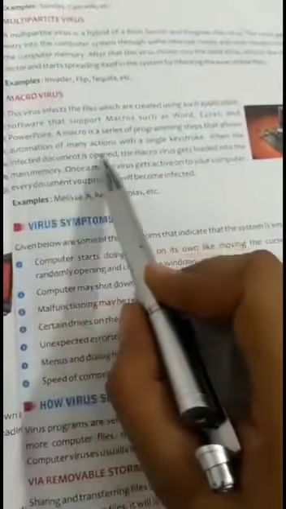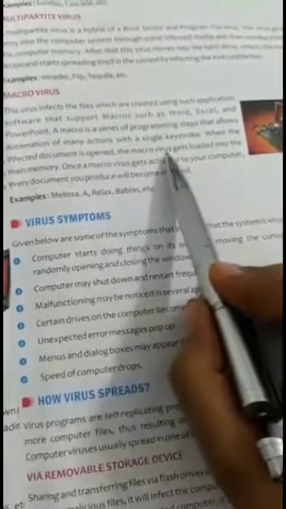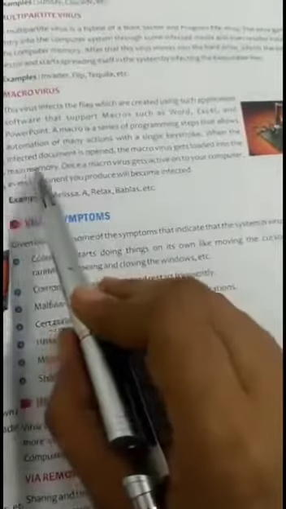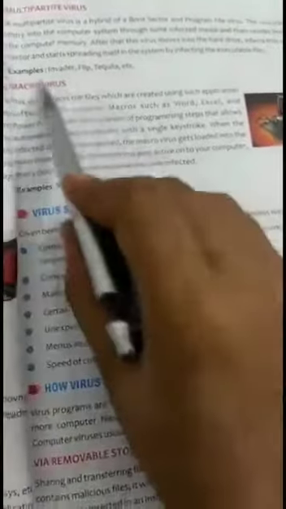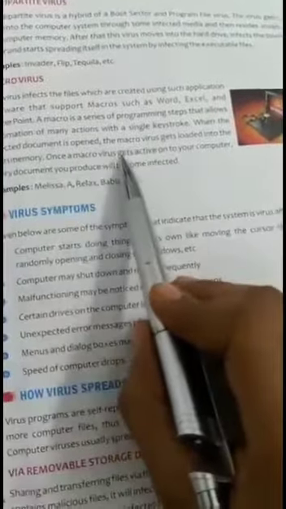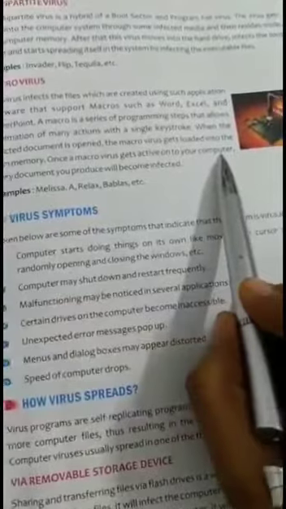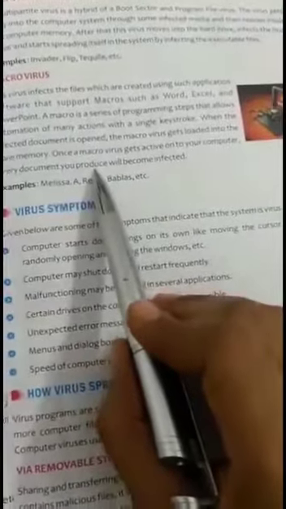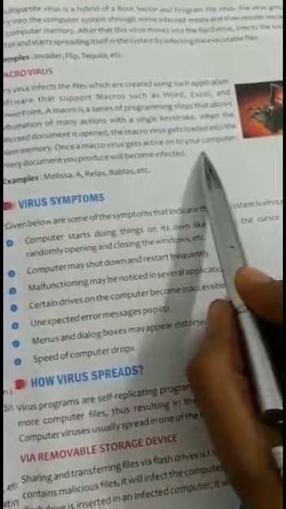When the infected document is opened, the macro virus gets loaded into the main memory. Once a macro virus gets active on your computer, every document you produce will become infected.